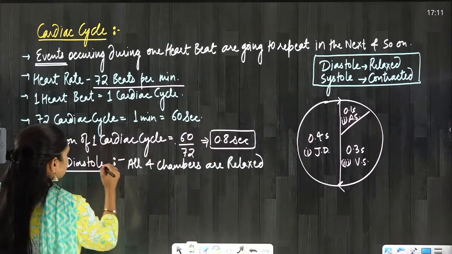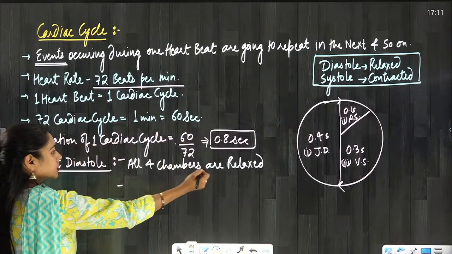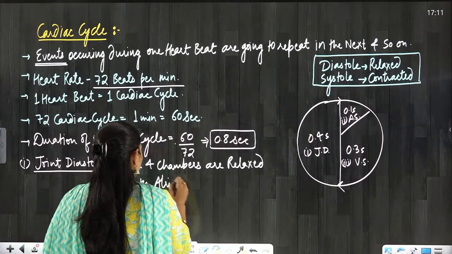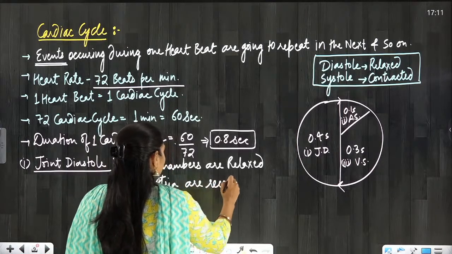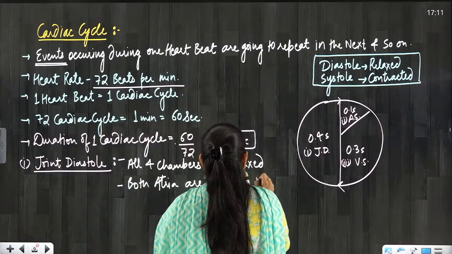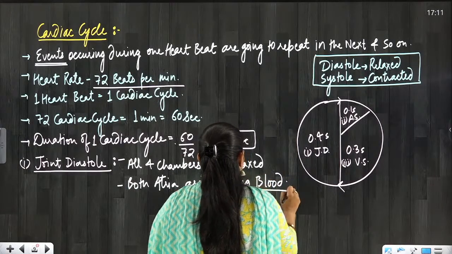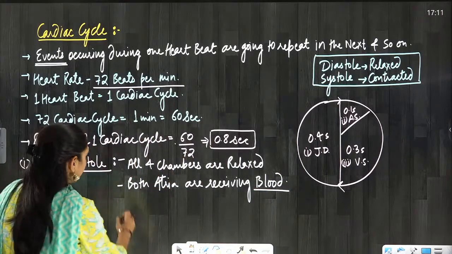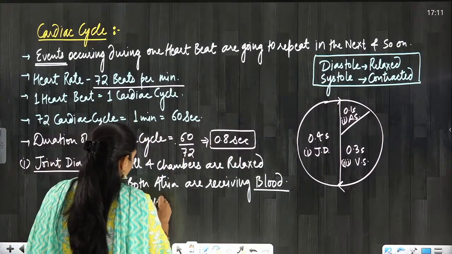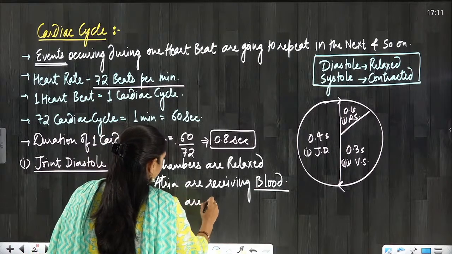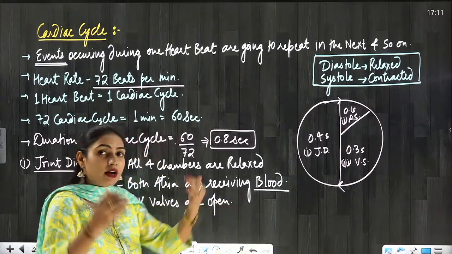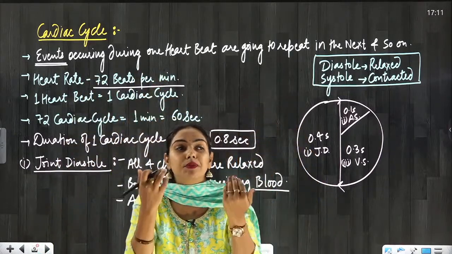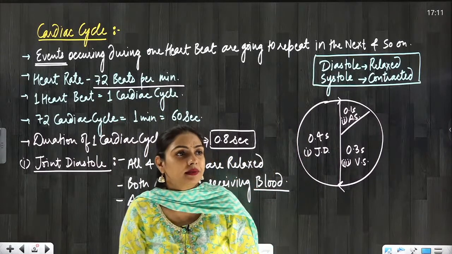So let's write what is happening during the joint diastole. All 4 chambers are relaxed. Both atria are receiving blood. Now I need not write which atrium is receiving which type of blood, I've already told you. Next, AV valves are open. Why are they open? Because the blood which is coming into the atria is putting a pressure on the AV valves, and because of the pressure of blood, they are open. Okay, everyone?